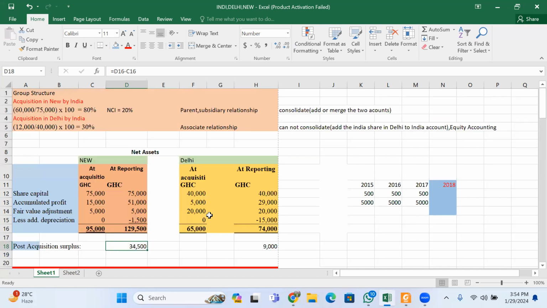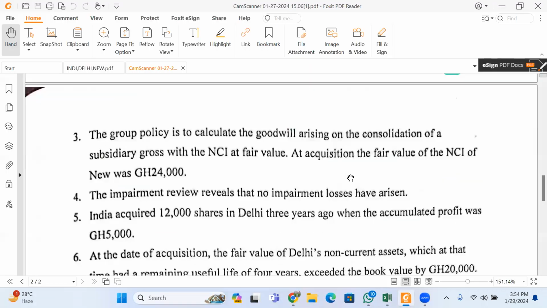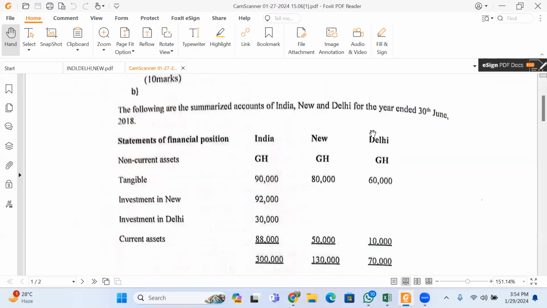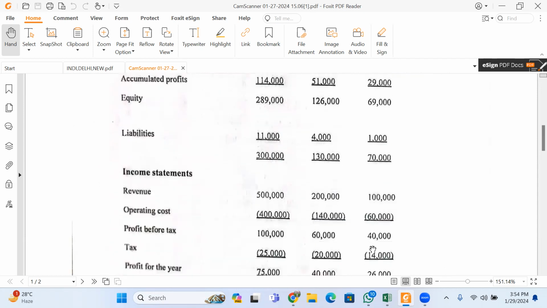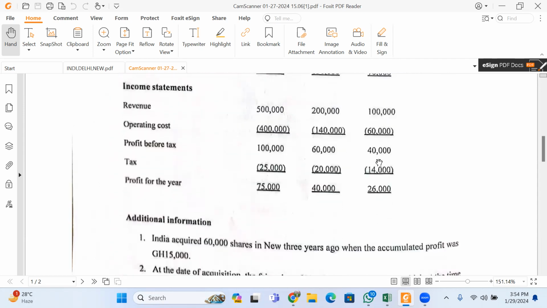We said here that between India and Delhi, India has 30%. So whatever is on this account here, everything here, 30% belongs to India. And by extension, whatever profits Delhi makes in a year, 30% belongs to India.